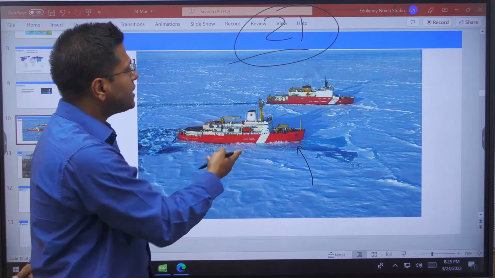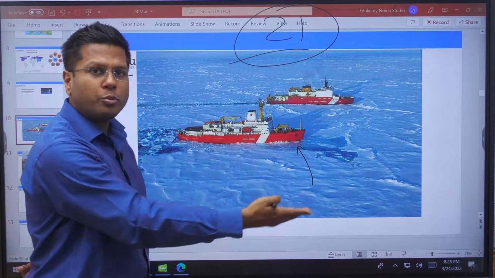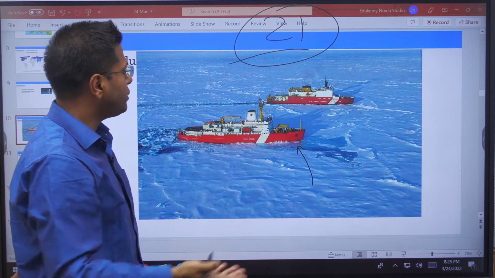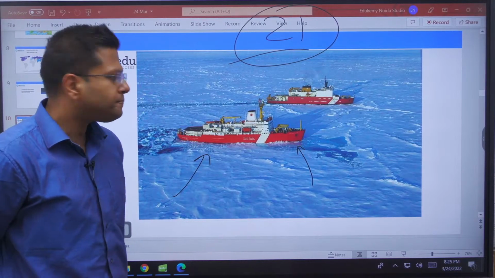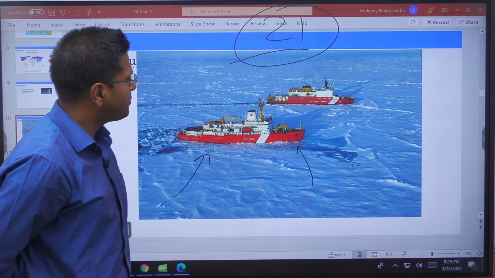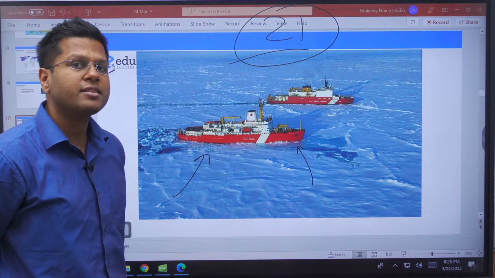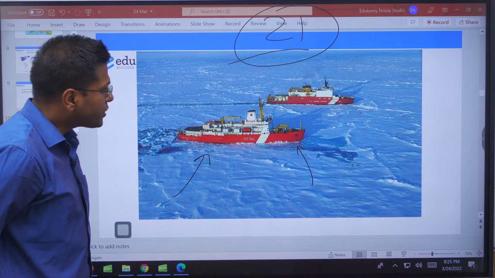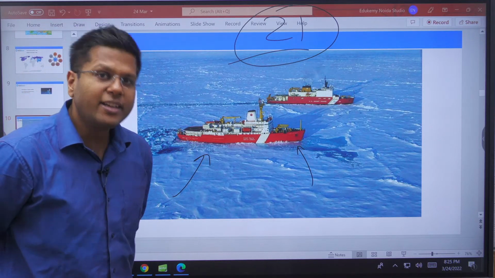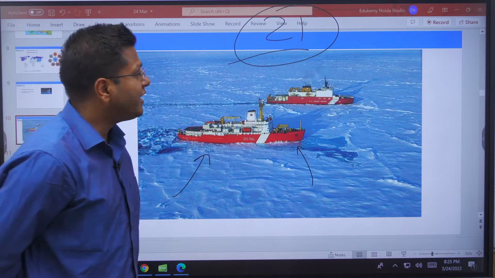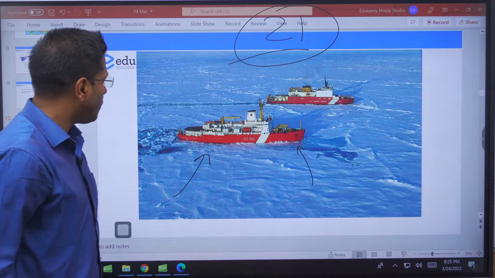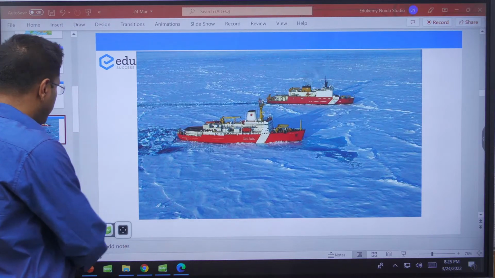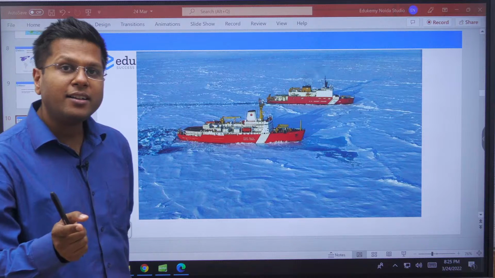This kind of research investment, and not even having a ship to be able to navigate, was not sufficient. India also created a budget for a ship like this, but India would take these kinds of ships on rent from other countries to be able to navigate. Also, India would conduct research only during the summer season. We are not even acclimatized, our human resources are not equipped enough. This has been the reason that although India has plans, we have not been able to effectively handle it. On the other hand, what about China?